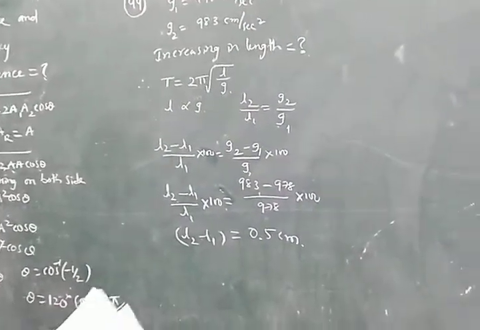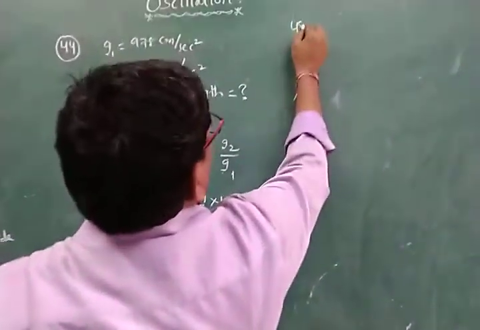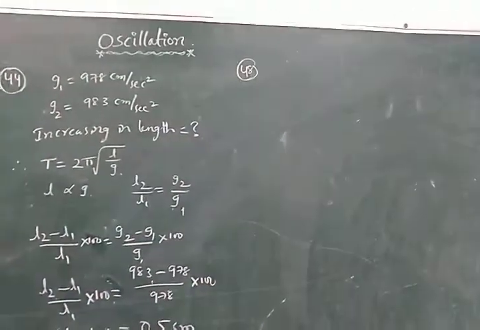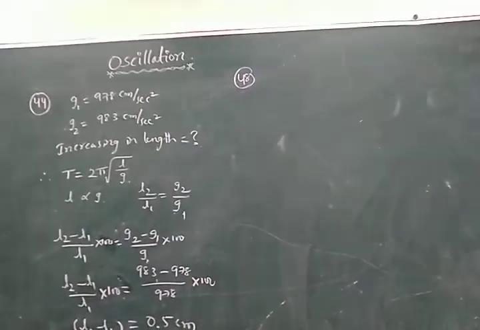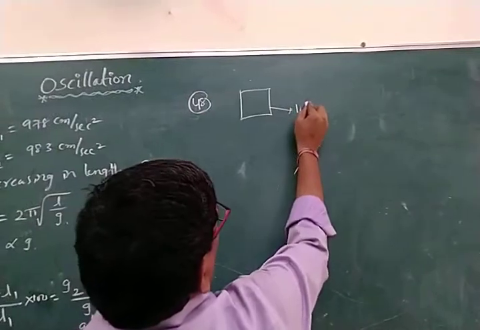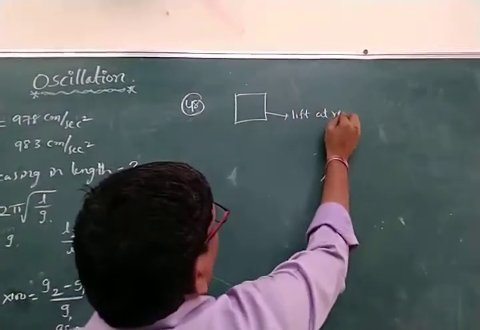Next, see question number 48. The time period of a simple pendulum is measured in a stationary lift. See, this is the lift at rest.